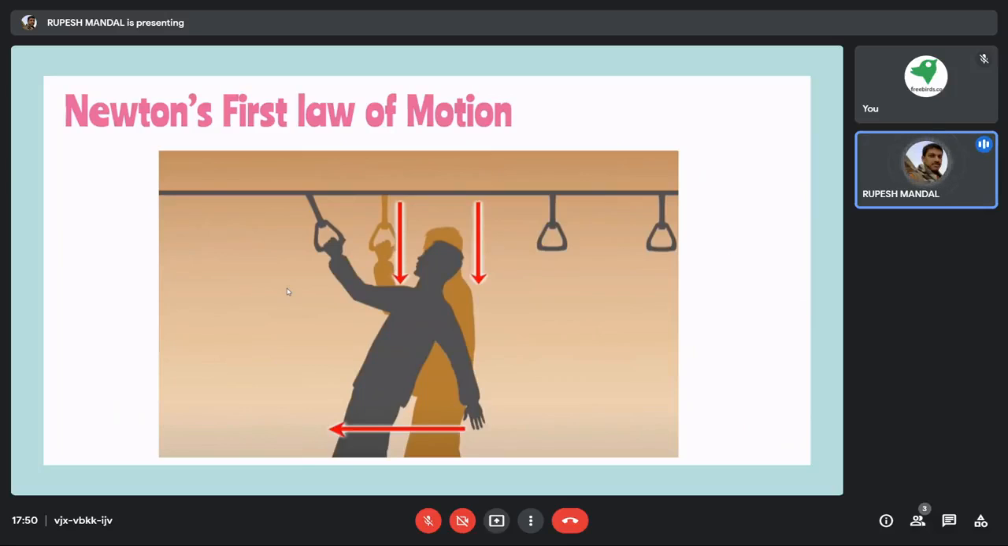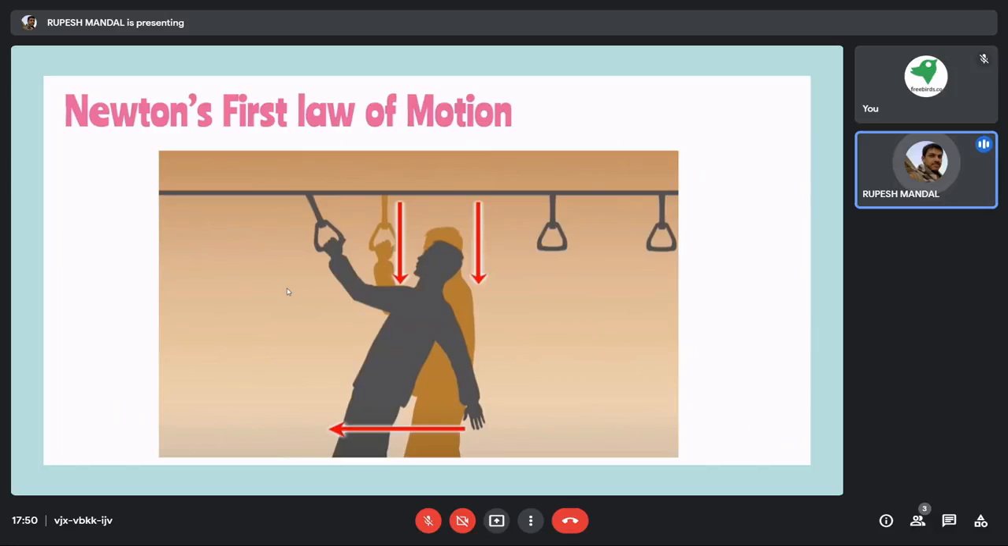So my body tries to fall backward, because if the bus is moving forward, my body tries to fall down backward. This is called inertia of rest. I am initially at rest, and when the bus starts moving, my body tends to fall down. Okay, so this is one example.